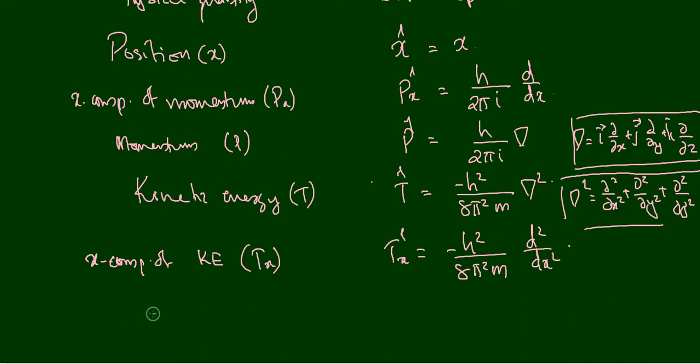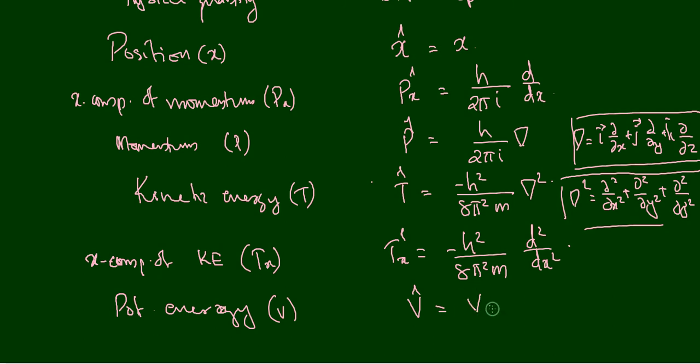And if we are looking at the potential energy, which we can represent as V, corresponding to this potential energy we have a potential energy operator V cap, that is equal to V itself, where V is the potential energy of the system.